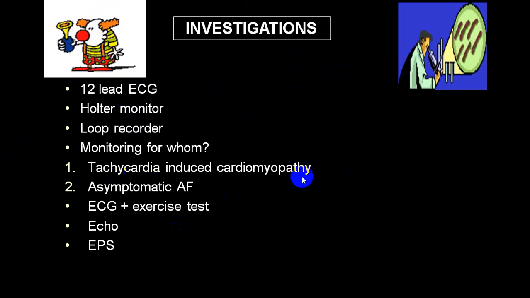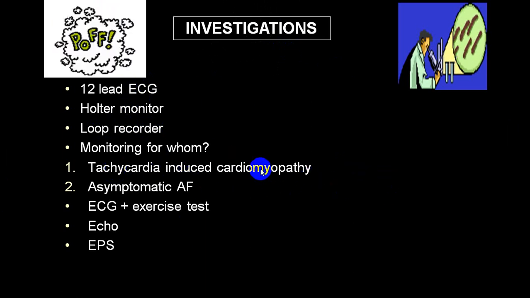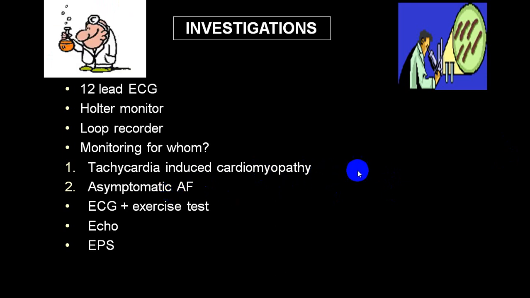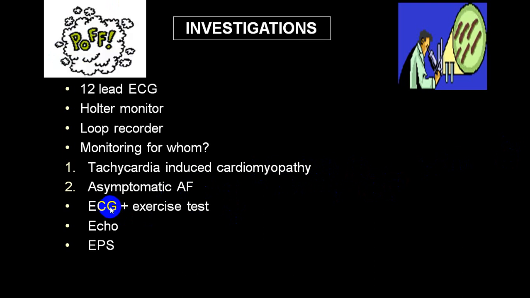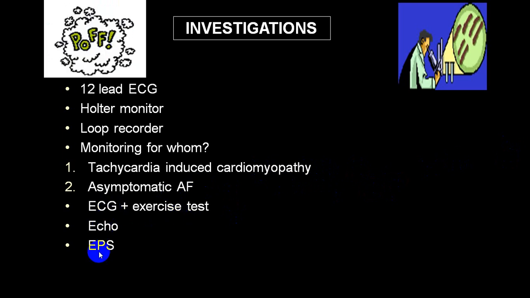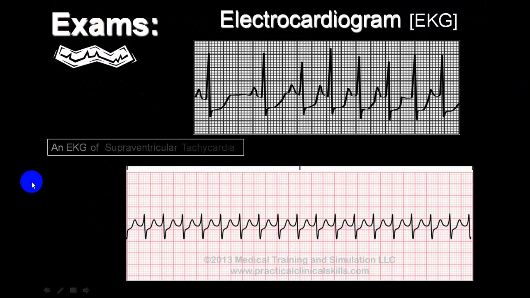If you can't identify, then you might require further investigation in case of a cardiomyopathy or asymptomatic atrial fibrillation, like echocardiography, which can help you to identify. In exercise induced tachyarrhythmias, or stress induced tachyarrhythmias, you can go for a TMT test. You can go for an EPS study when it is very, very difficult to identify the abnormal pathways. So these are all the different investigations you can go for.